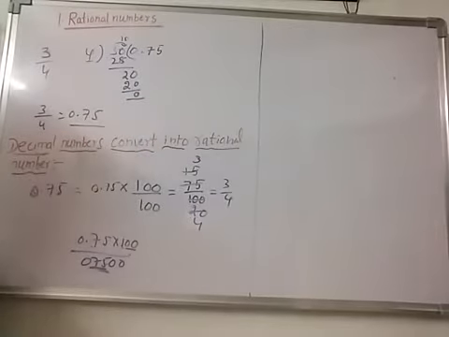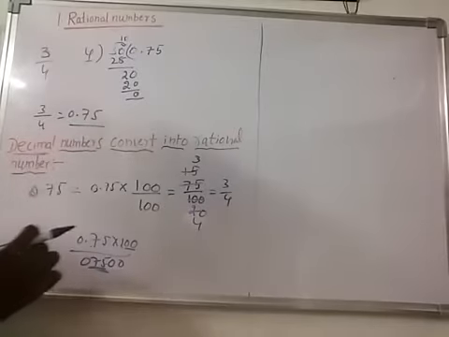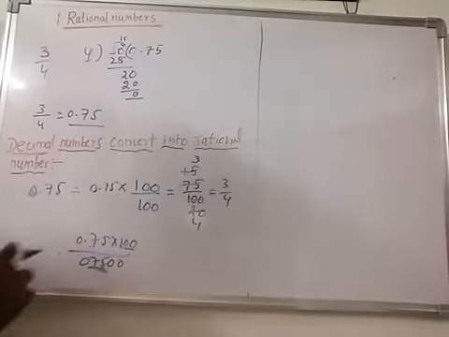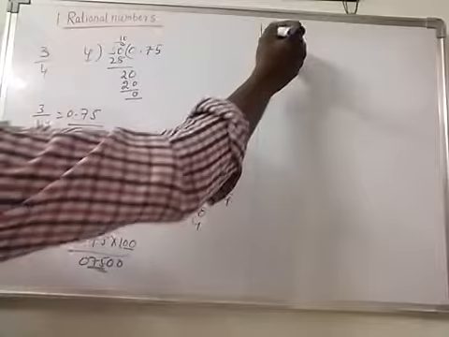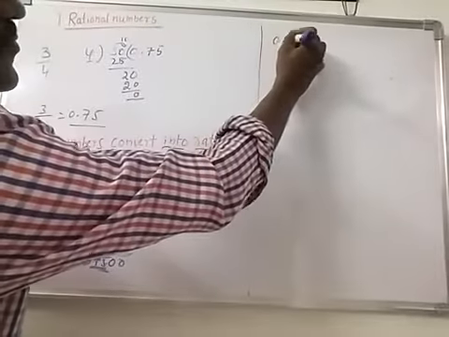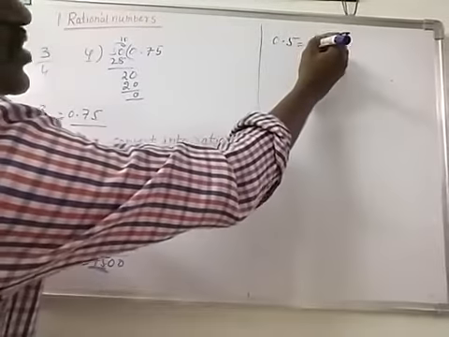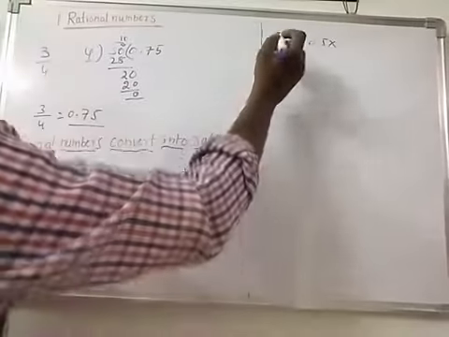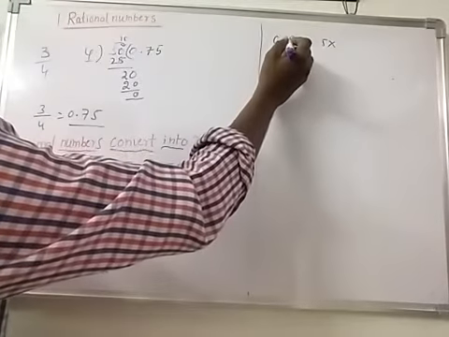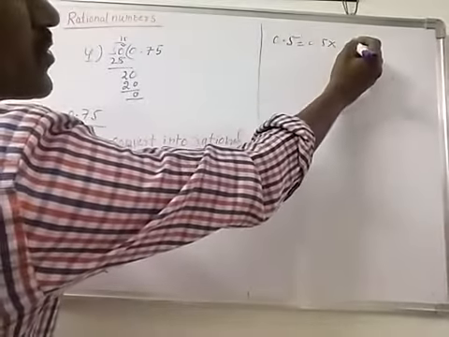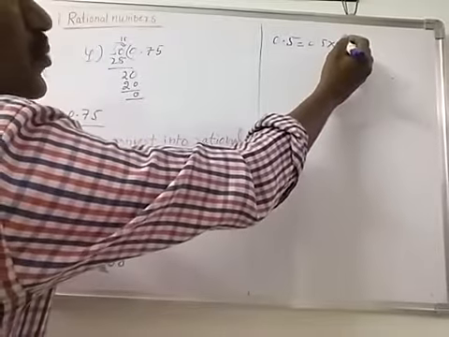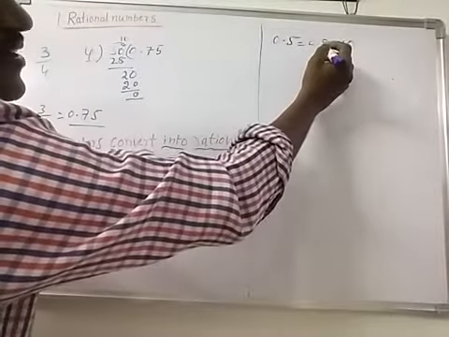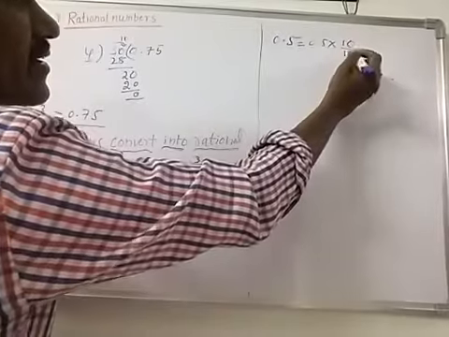So 0.75 is equal to 3 by 4, and 0.5 is equal to, so 0.5, after the point how many digits are there? 1 digit, you write 10 and also put 1. So 0.5 is multiplied and divided by 10.